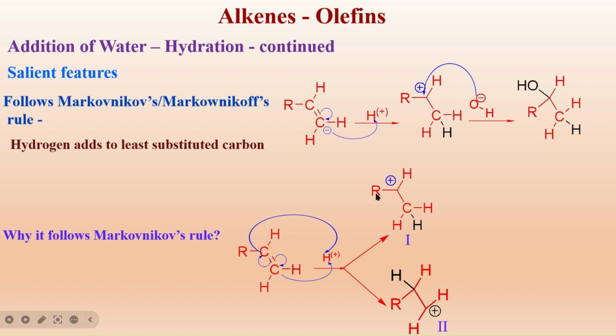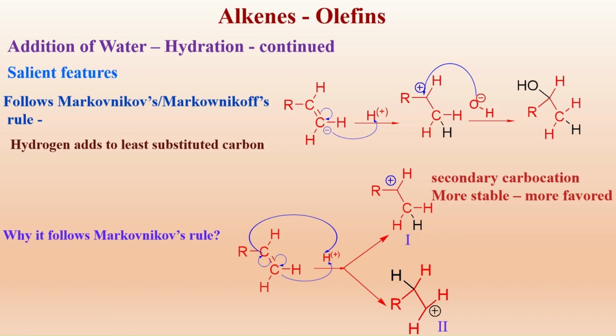As the carbon is an electron donor, it donates electrons here also from these two carbons, that's why it is more stable. This carbon which is attached to two carbons is called a secondary carbocation. This secondary carbocation is more stable.